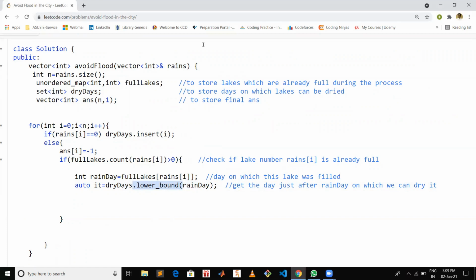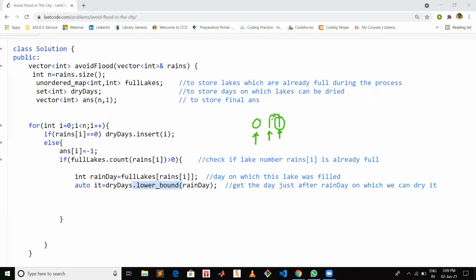That is because you can see with this test case 0, 1, 1. Although there is a day on which we can dry some particular lake, since lake number 1 is getting filled after that day, and before that, again there is going to be rain on lake number 1, and there is no dry day in between these 2 days on which we can dry this lake number 1.